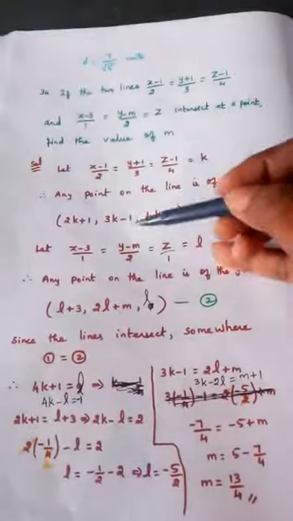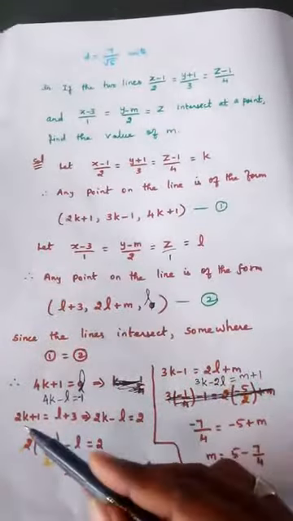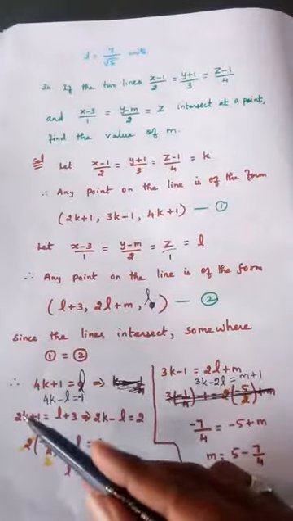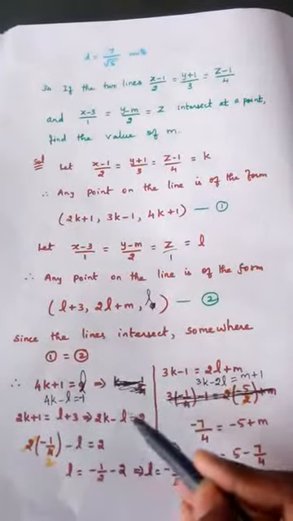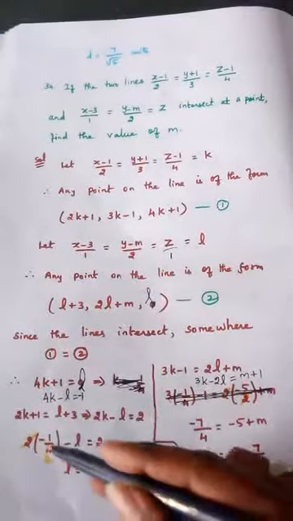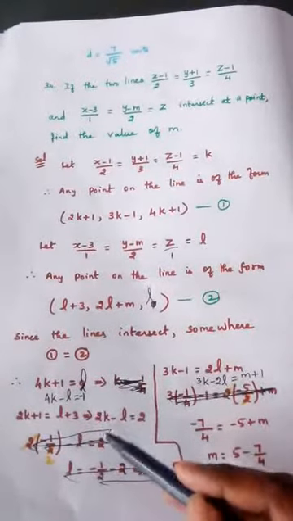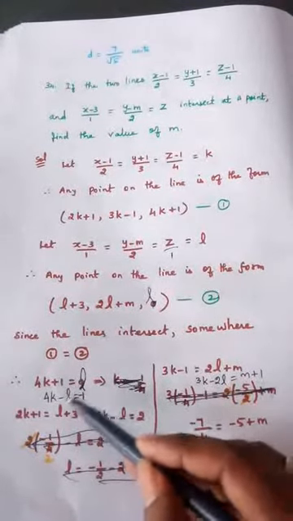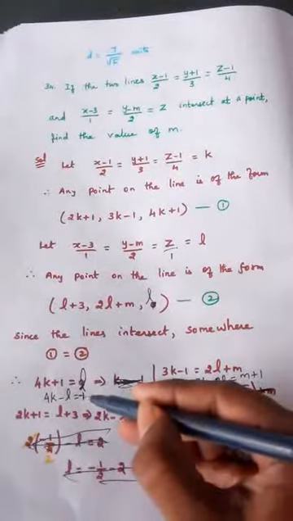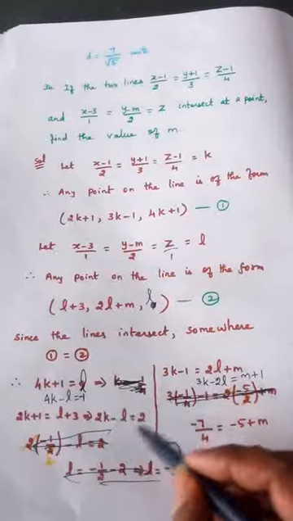Then take the first point. 2k plus 1 is equal to L plus 3. That is written here. So arranging this, 2k, L comes this side, minus L, minus 1, plus 1 goes to the other side. So 2k minus L is equal to 2, and cancel these two steps. So we have three equations now. First equation, this is the first one, this is the second one, and finally we have this as the third one.